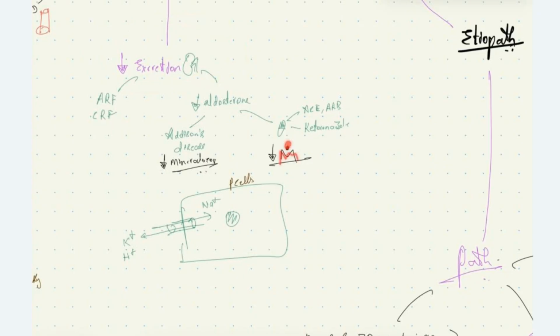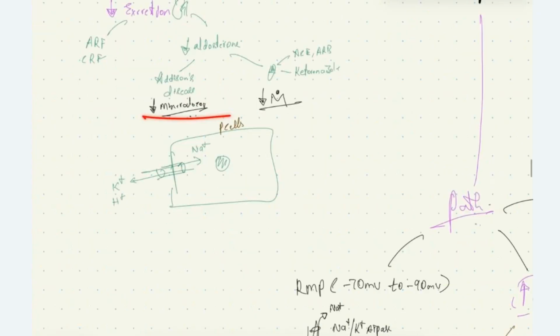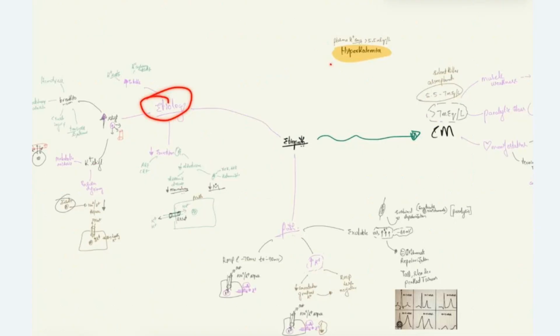So how this aldosterone hormone is responsible for potassium excretion is, we know that aldosterone causes the expression of ENaC channels, the epithelial sodium channels, and here there will be reabsorption of sodium in exchange for excretion of potassium and hydrogen. So decreased action of aldosterone will cause decreased excretion of potassium, causing hyperkalemia. This is about the etiology of this condition, hyperkalemia.